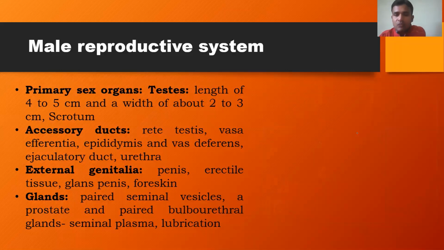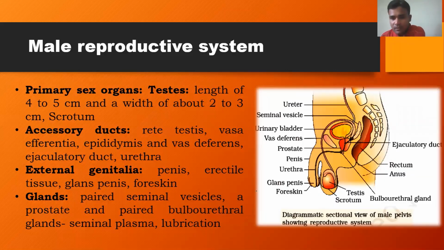Now, let us see one more diagram of the male reproductive system. Here you can see the front portion of the male reproductive system. This is the back portion of the male reproductive system or the male body. Here is the male copulatory organ called the penis, and the urethra. It is the common passage for the urine as well as semen. And here you can see the different other structural components. Testis. Here is epididymis. Here is vas deferens.